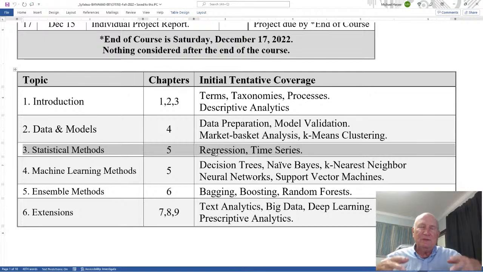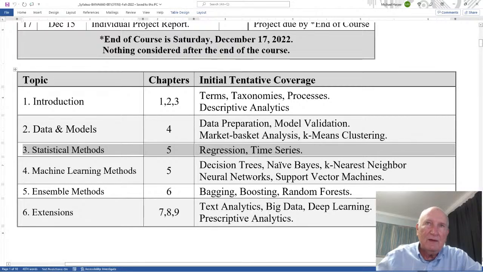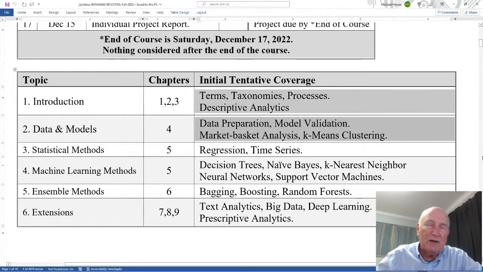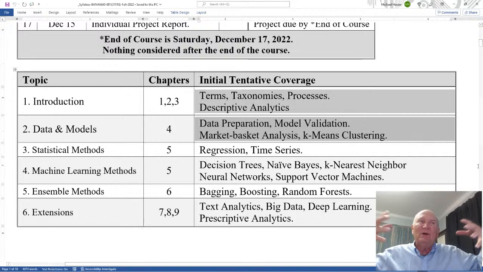It's regression and time series, but also applied to predictive analytics, with the predictive analytics processes and models up here. A little bit more than just regression, but also the broader use of regression.